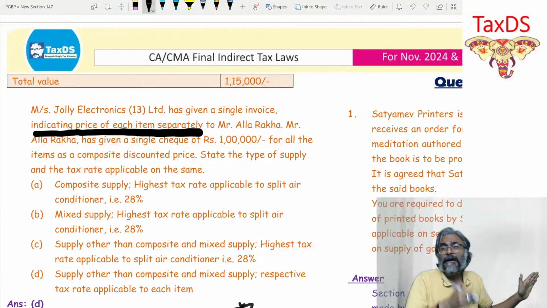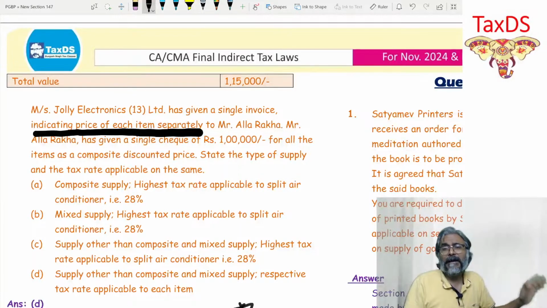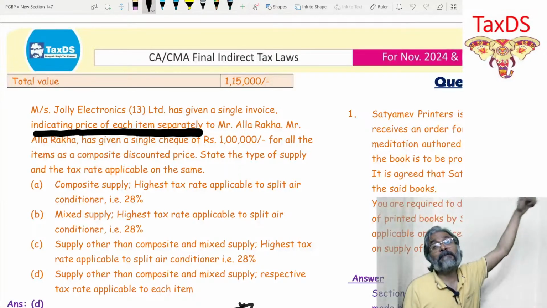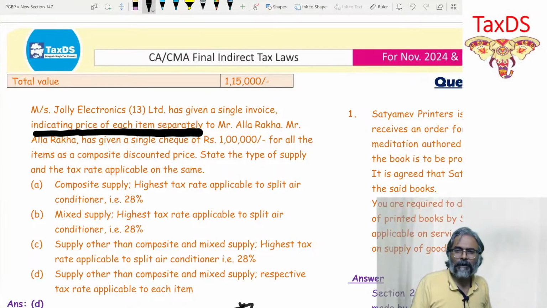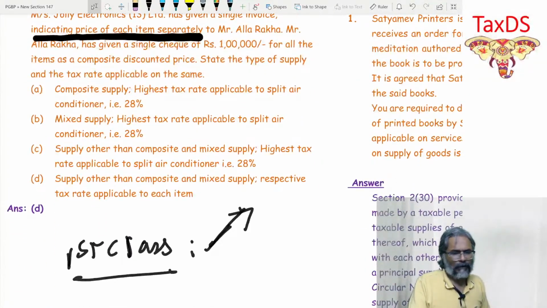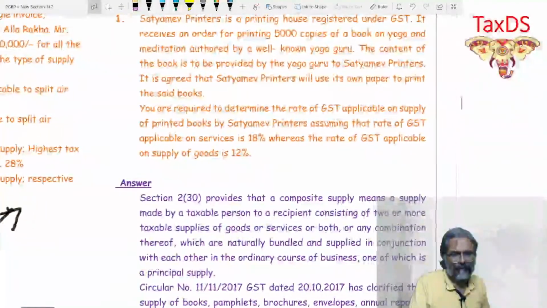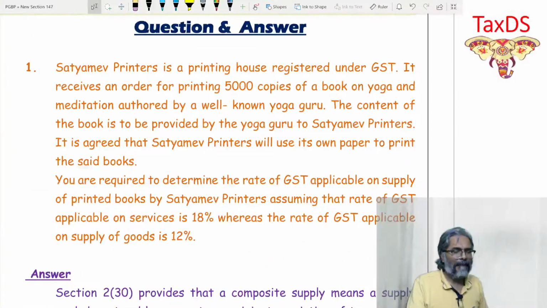This is the reason why it is neither a case of a composite supply nor a case of a mixed supply. Hence, each item will be charged to GST at their respective rate. Is that point clear to all of you students now? That exactly is the point. So I hope all the things are clear to all of you students in this regard. That exactly is the game.